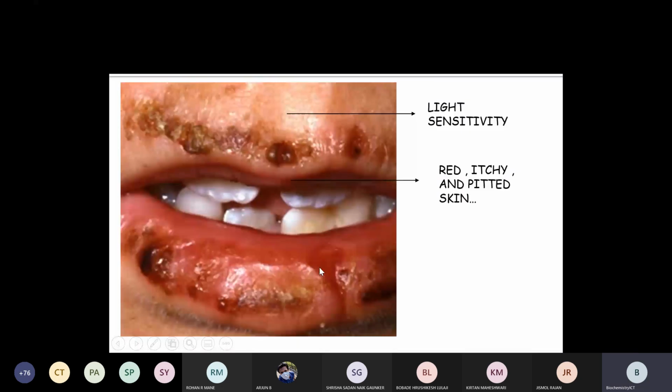Here you can see the light sensitivity, along with red and pitted patches on the skin, itching and swelling, and obviously it is painful.